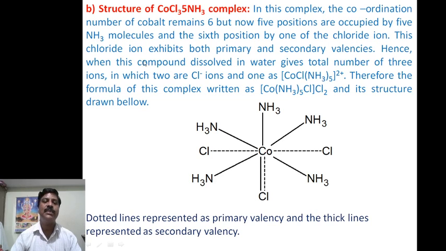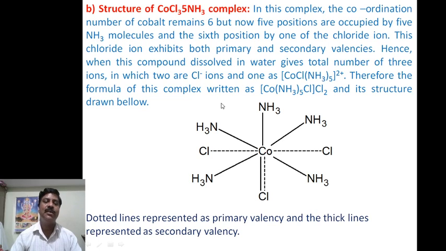This chloride exhibits both primary and secondary valency. Hence, when this compound is dissolved in water, it produces a total of 3 ions, 2 chloride ions and 1 coordination sphere. Therefore only 2 moles of AgNO3 are required to precipitate the chloride ions, and the formula will be like this.